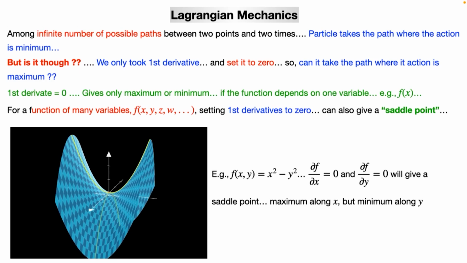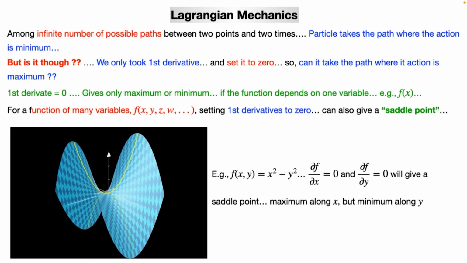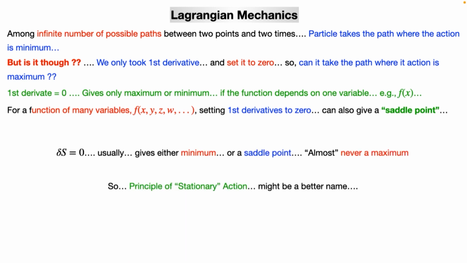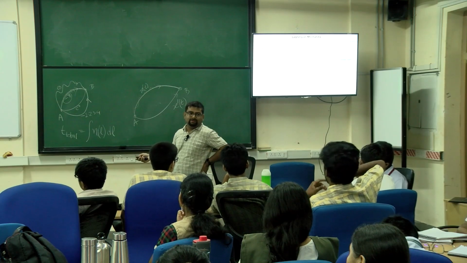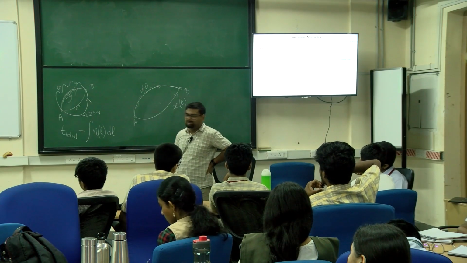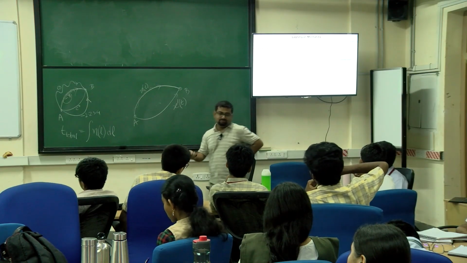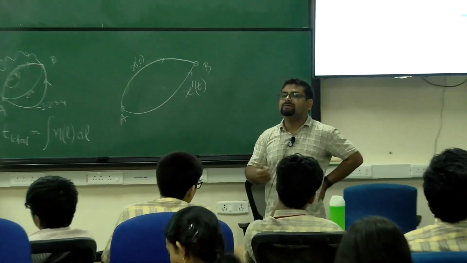So those are also technically valid paths. And when we do the least action principle, what we usually get is not the minimum but sometimes also a saddle point. Usually never a maximum. So that's why the more general term is the principle of stationary action. Because the action is stationary, that is much deeper, not the minimum one.